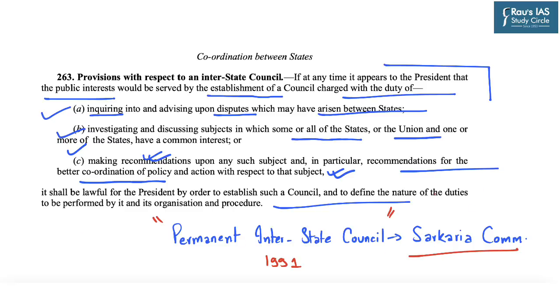And in this regard, the Sarkaria Commission suggested constituting a permanent interstate council for provision A, that is inquiring into and advising upon disputes which may have arisen between states. So the Punchhi Commission has suggested that all the provisions, namely A, B and C, that is provision with respect to inquiry, provision with respect to investigation and provision with respect to providing recommendations on state disputes, should be made effective.